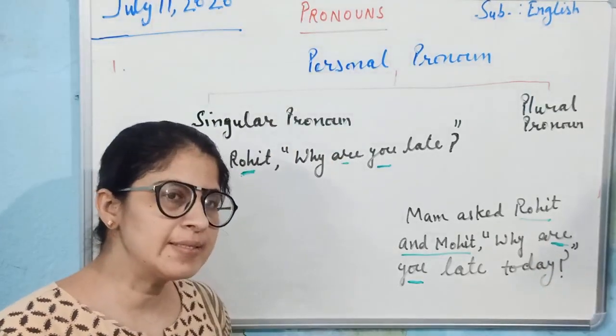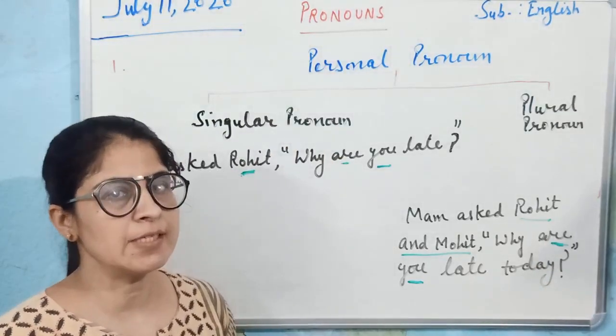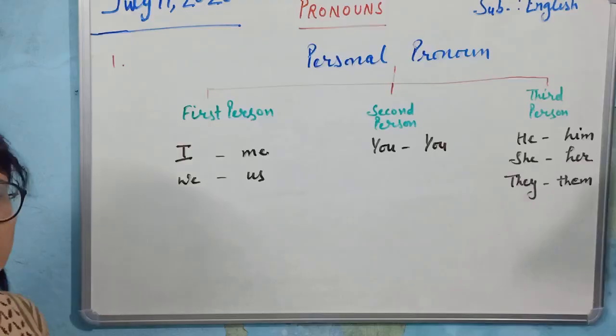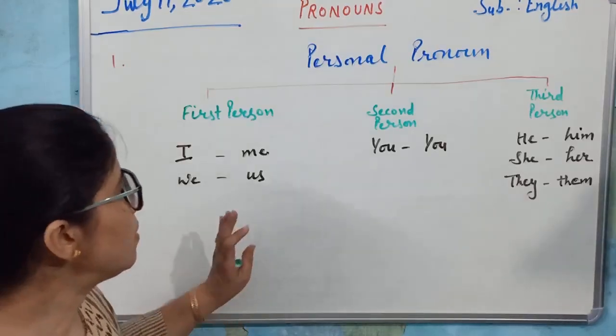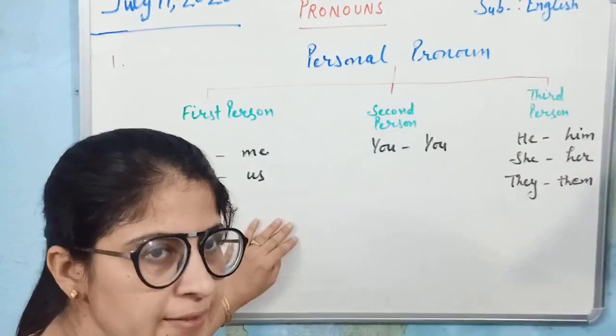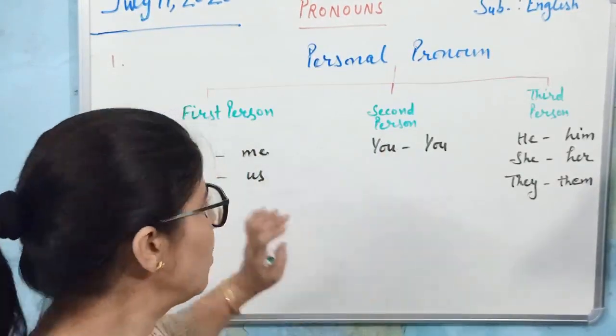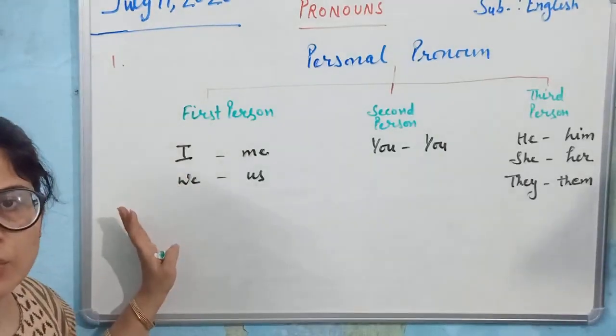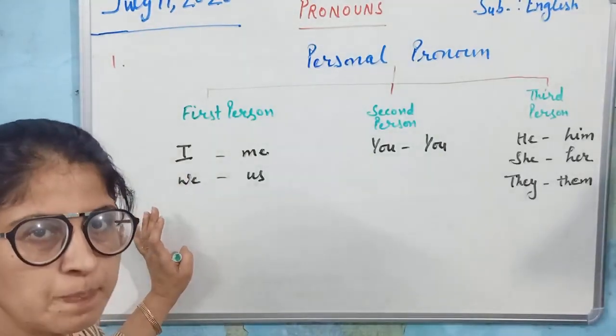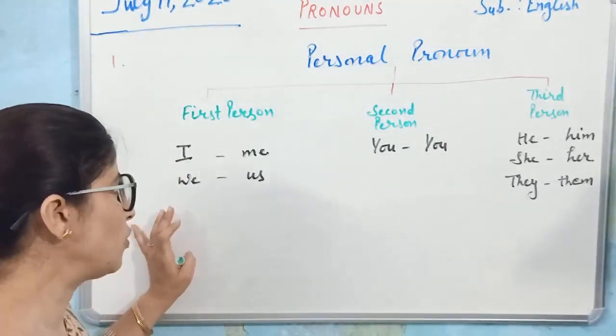Now let us discuss first person, second person and third person pronouns. Personal pronoun is further divided into three parts: first person, second person and third person. First person means the person who is speaking, who is telling his point of view.